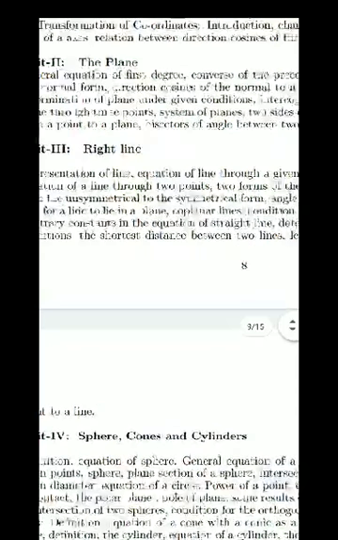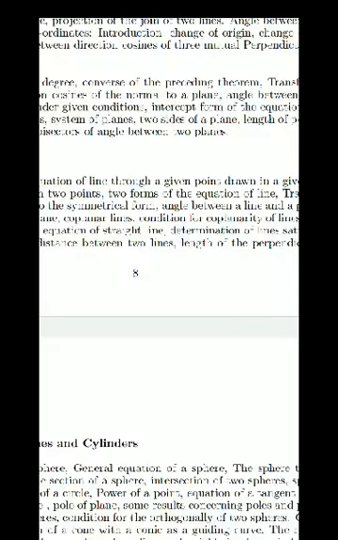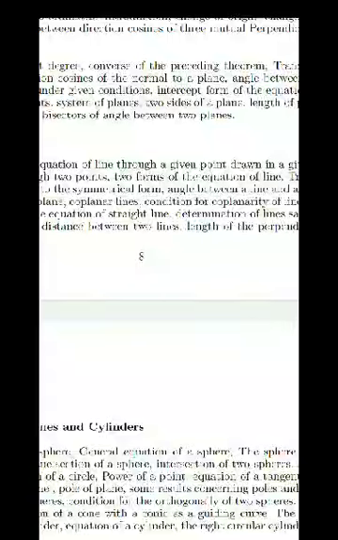So, representation of line, how can we represent the line? Equation of line, what is the equation of line? Through a given point drawn in a given direction, or equation of line passing through two points. Equation of lines, that means two forms of equation of line, that is the symmetric form and coordinate form. Any line can be represented in two different methods, first is the coordinates method, the second is the symmetrical method.